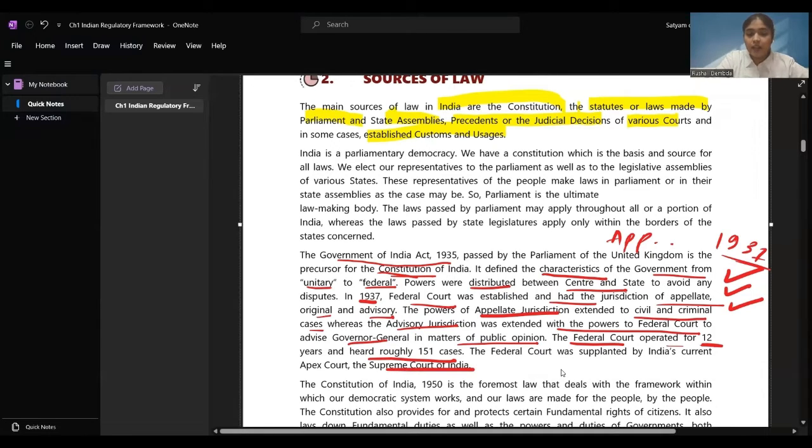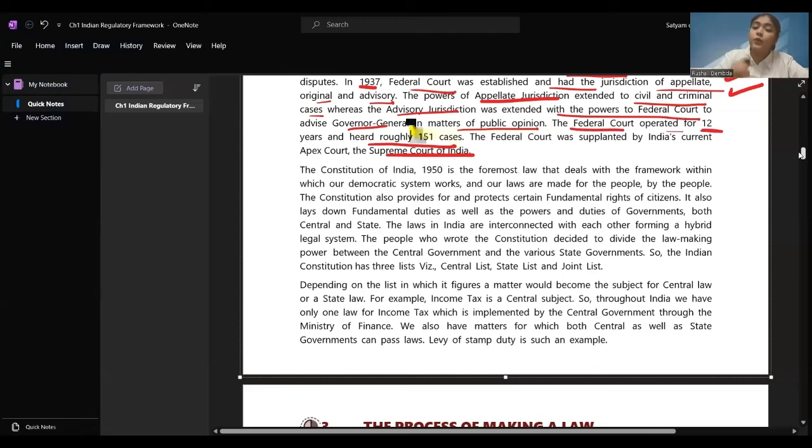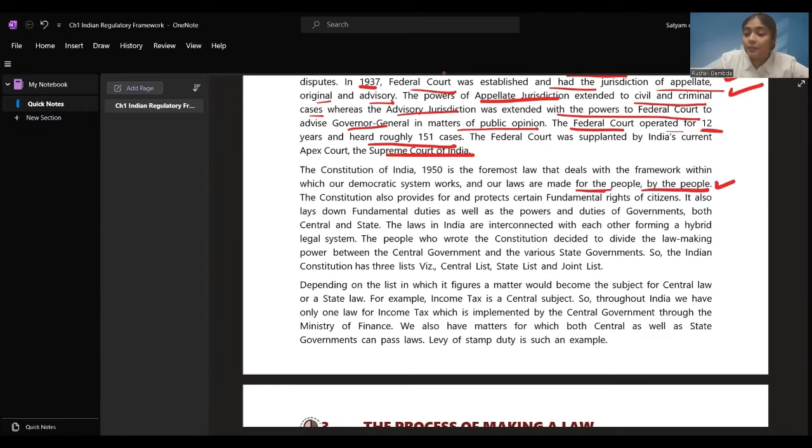Let's go ahead. The Constitution of India 1950 is the foremost law that deals with the framework within which our democratic system works and our laws are made for the people by the people. Constitution of India is the foremost law. This was the first law made after we got our independence. This was the first law made for the nation, and it was made for the people and by the people. The democracy which we have in our country came into effect when it was made for the people and by the people.